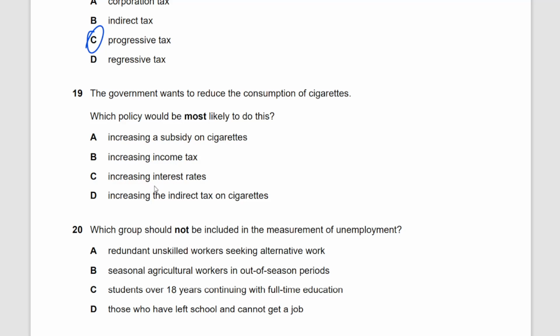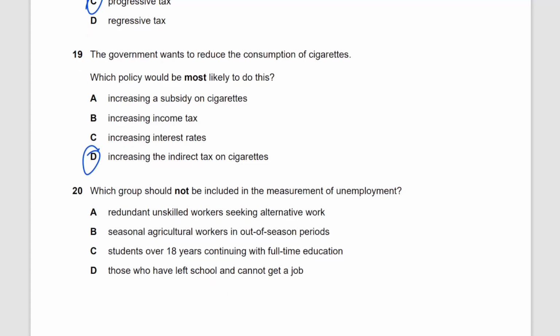Increasing interest rate? Interest rate increases discourage borrowing and they discourage spending, but not particularly on cigarettes. Increasing the indirect tax on cigarettes, yes. When there's an indirect tax, a value-added tax, a sales tax on cigarettes, people are going to be directly forced to consume less of these cigarettes as it's going to be more expensive now. So this policy would likely be most effective and used by the government.